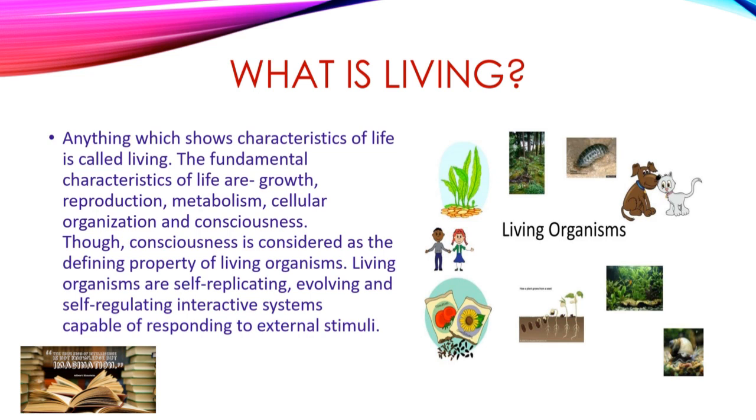Now reproduction means the number of living organisms we can produce. After completing one generation, they can continue the generation.